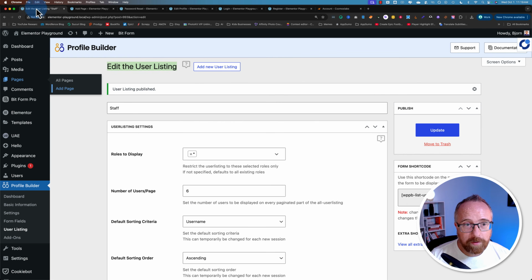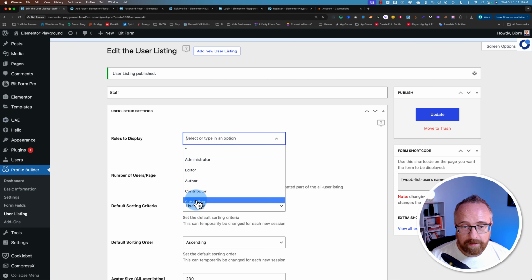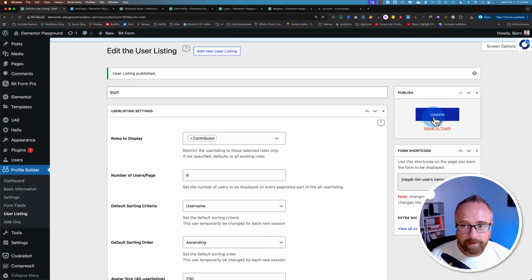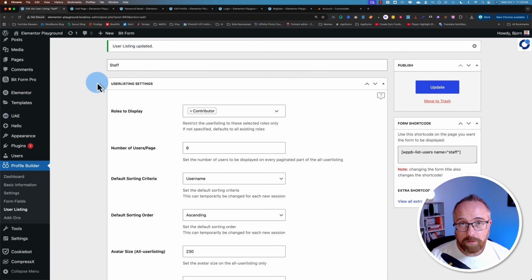If we go back to our listing page for roles to display, I currently have star select. That's going to put everybody, every single user in the website is going to be added. So let's change this to contributor and update. And coincidentally, if you don't want to use the Gutenberg editor and the blocks, you can just use this custom shortcode in the classic editor or even inside Elementor. Any kind of page builder you want that accepts shortcodes, you can use this.